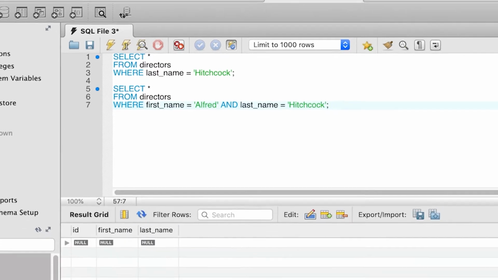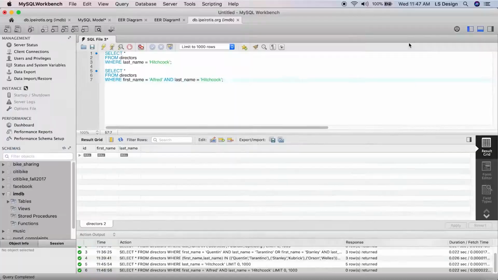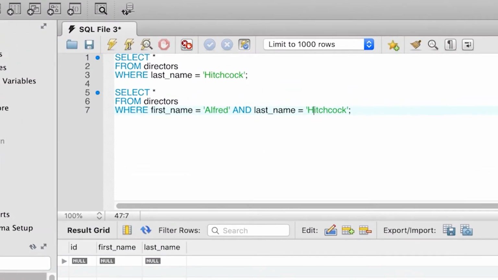Now, if we execute this query, we get nothing back. Why? If you remember from the results of the earlier query, the first name for Alfred Hitchcock in the database is actually not Alfred, but Alfred (First). So the equality condition first name is equal to Alfred comes back false, and we never retrieve the director entry that we want. In principle, we could have written select star from directors where first name is equal to Alfred (I) and last name is equal to Hitchcock.